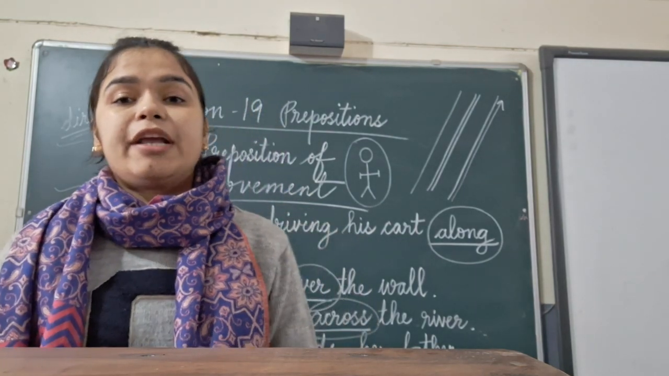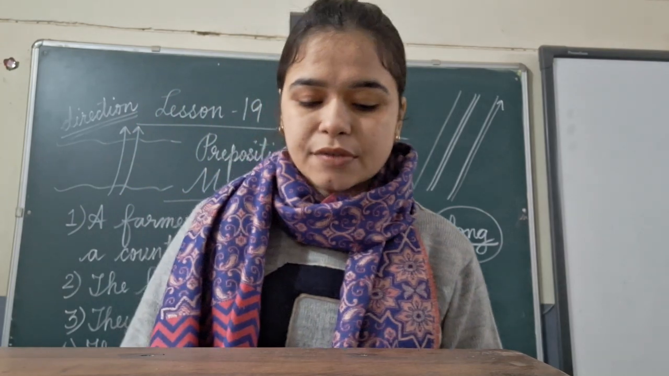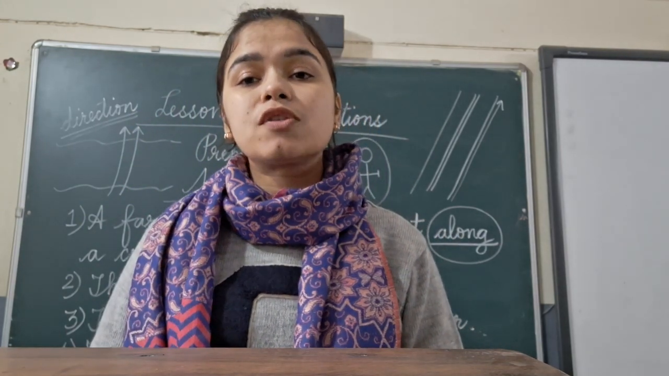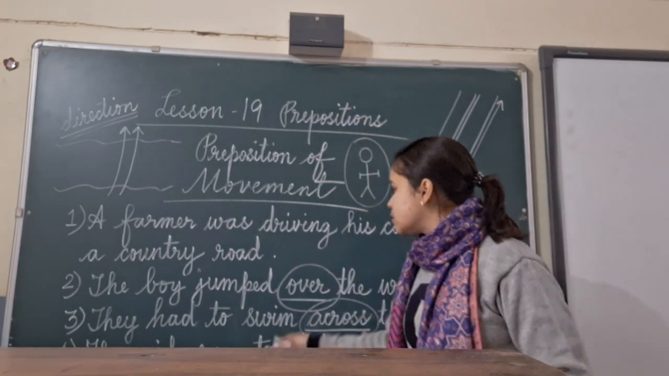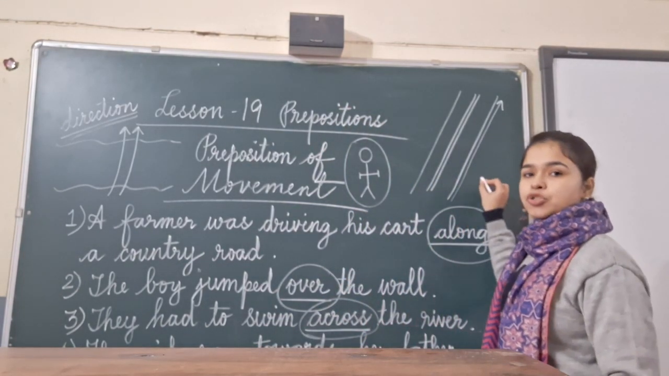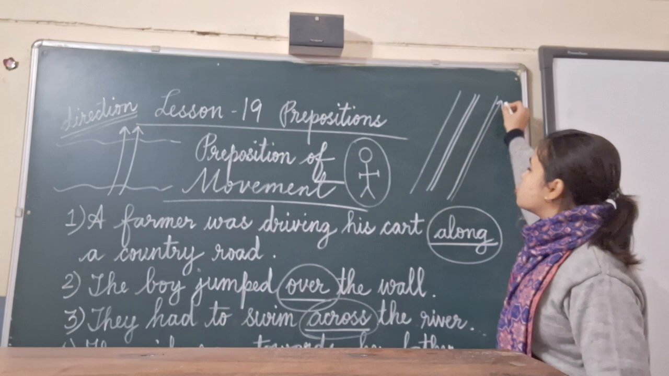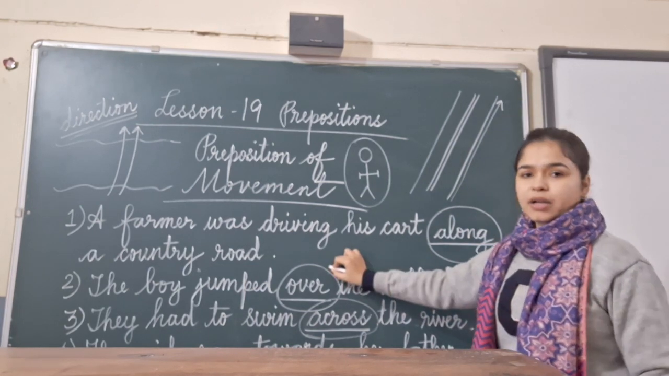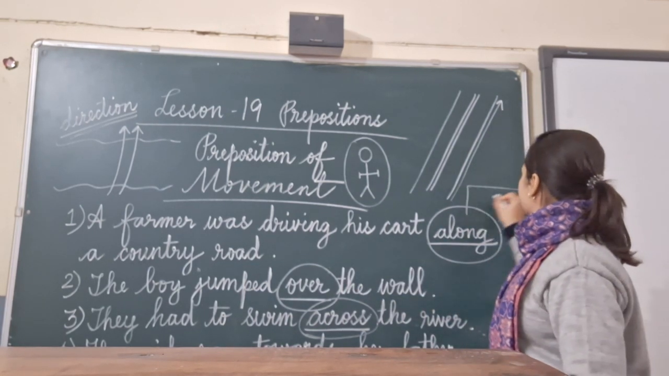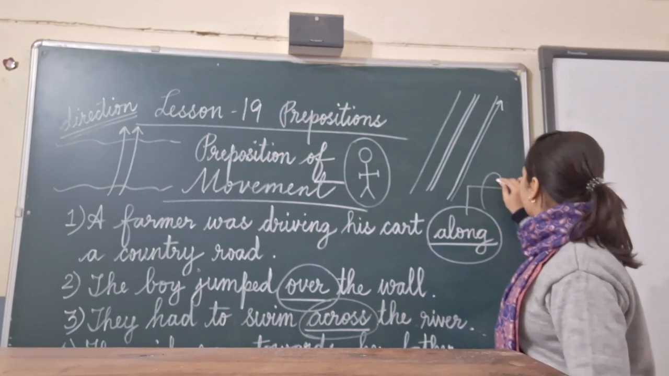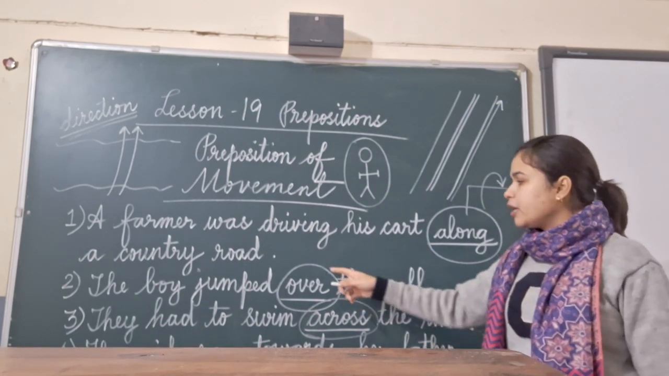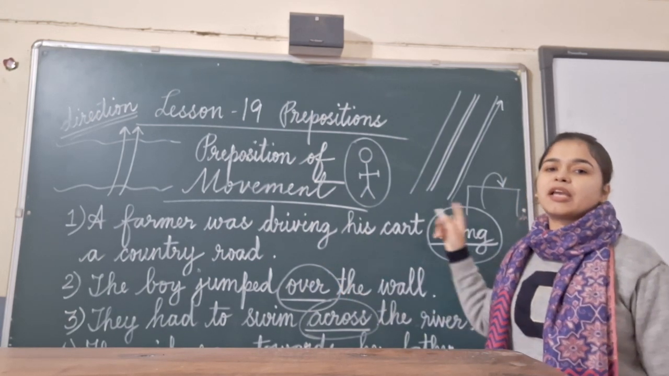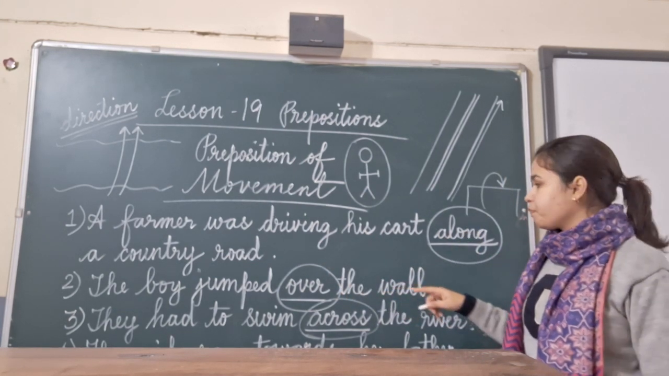According to the definition given in the book, preposition of movement shows movement from one place to another. Children, you can see all these words like along, it is showing movement from one place to another. Over, this is the wall, the boy has jumped over this wall. So we are coming to know the movement which is taking place from one place to another.